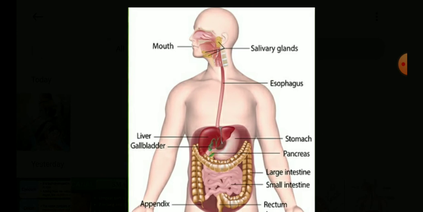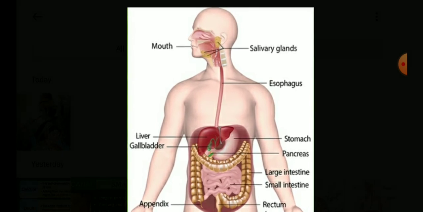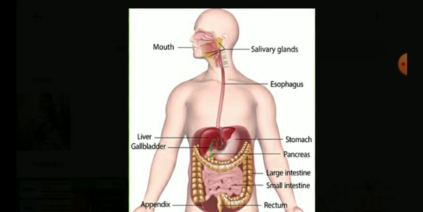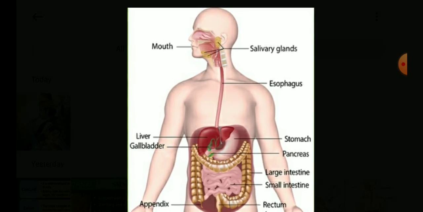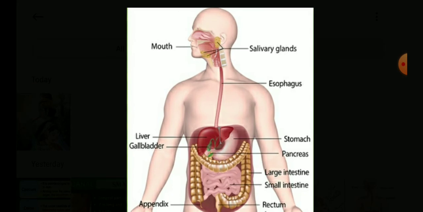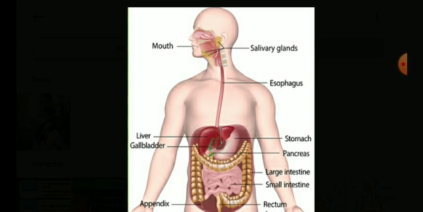And then the next part is the small intestine, which is a highly coiled structure. So children, in the intestine, the pancreatic juice and the bile juice are secreted. The bile comes from the gallbladder. Mainly the bile is produced in the liver, which is the largest gland of our body. After that, it is secreted into the small intestine.